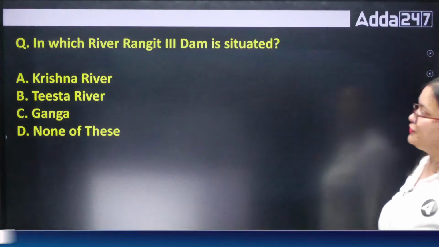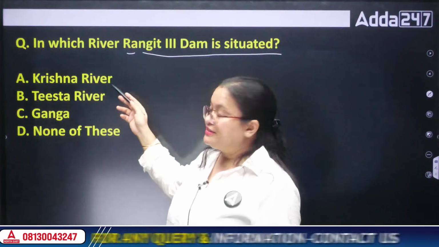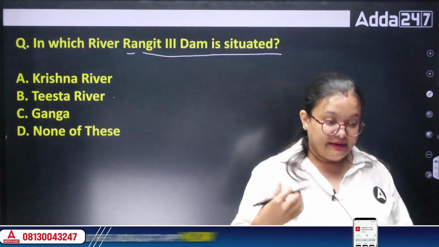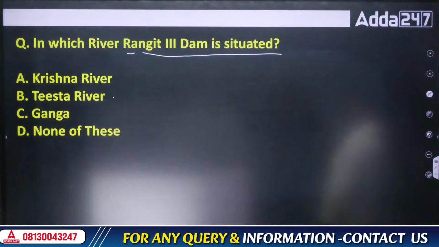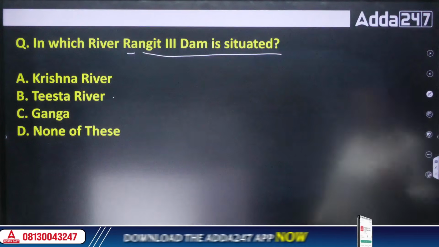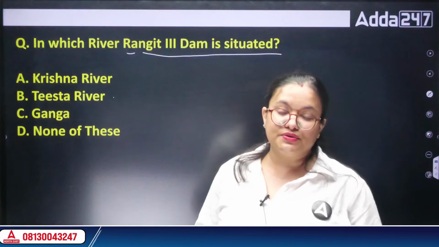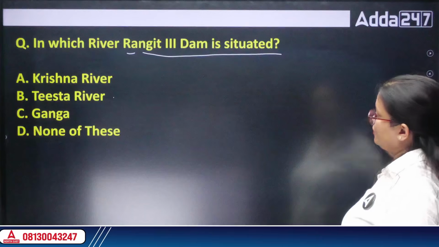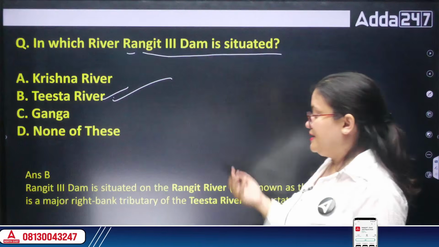Next, in which river is the Rangit 3 dam situated? Krishna river, Tista river, Ganga, or none of these? Rangit is a very prominent dam that we see in the state of Sikkim. It is usually used for irrigation purposes and water resources. Yes, the Rangit 3 dam is situated on the Rangit river. It is a tributary of the Tista river. So the answer is Tista.